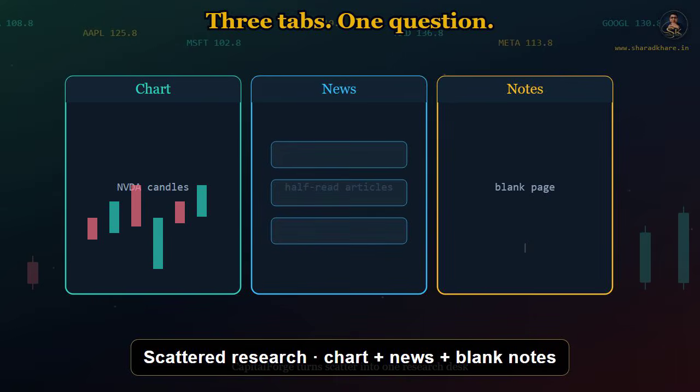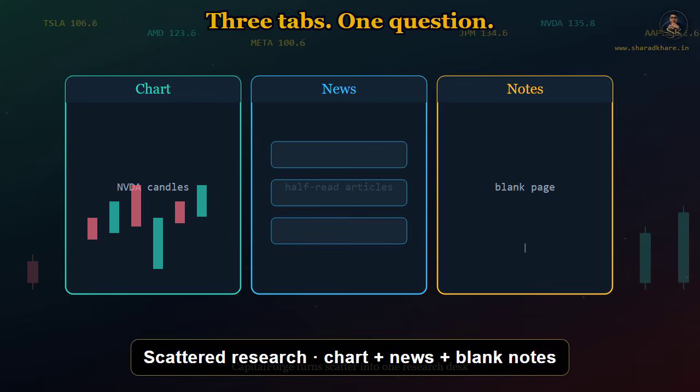Picture this, you open 3 tabs at once, a stock chart, a news feed, and a blank notes file. You want one clear answer, but your research is scattered across live prices and half-finished articles. Today I will walk you through Capital Forge AI, my dual agent finance research team built with Agno. It pairs a web agent with a finance agent, then a team coordinator stitches their findings into one reply.